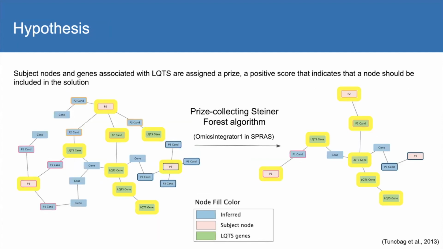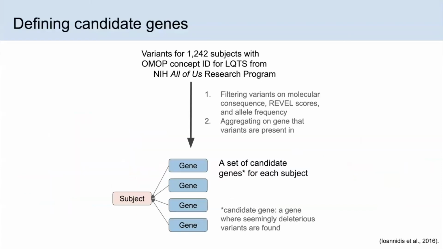We find interpretable subnetwork solutions constructed with the prize-collecting Steiner forest algorithm that can be used to implicate causal variants and explore new candidate genes associated with QT syndrome. If we start off with a protein-protein interaction network and then connect subject nodes by adding outgoing edges to genes that harbor subject variants, we can assign a positive prize, or a score, to nodes of interest, such as subject nodes or genes with a known association to long QT syndrome. Then we can use the prize-collecting Steiner forest algorithm to traverse the network and find a subnetwork that connects the nodes with a positive prize while minimizing the cost of adding more edges.